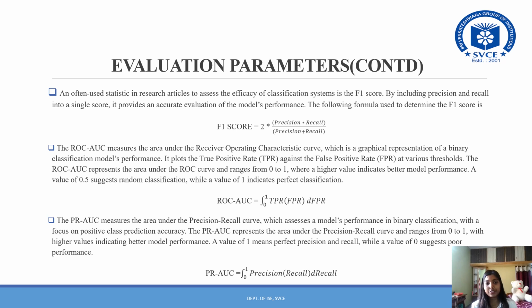The PRAUC measures the area under the precision-recall curve, which assesses a model's performance in binary classification with a focus on positive class prediction accuracy. The PRAUC represents the area under the precision-recall curve and ranges from 0 to 1, with higher values indicating better model performance.